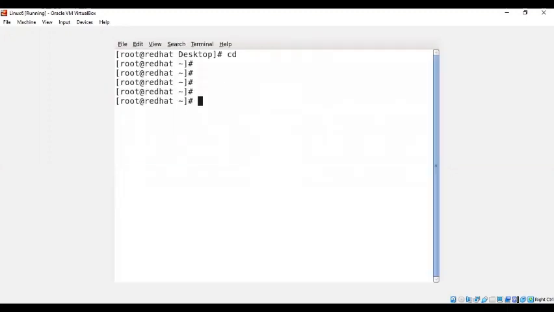In the future, if you want to write the Linux exam, you will have two exams. One is RHCSA, and the second one is RHCE. What is RHCSA and what is RHCE? RHCSA stands for Red Hat Certified System Admin. And the second paper is RHCE, that is Red Hat Certified Engineer.